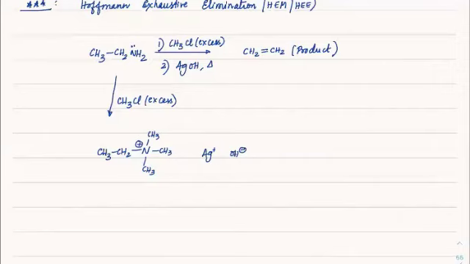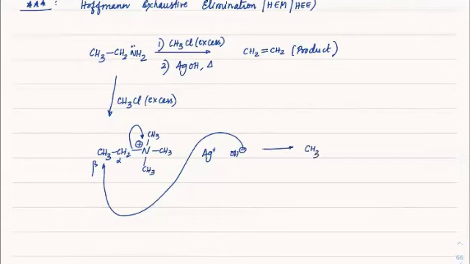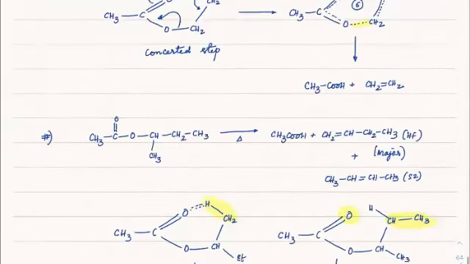This base will attack the beta position, because with respect to this one, this is alpha and beta, and from the alpha position the nitrogen takes the lone pair and leaves. So you get CH2=CH2 plus NMe3.